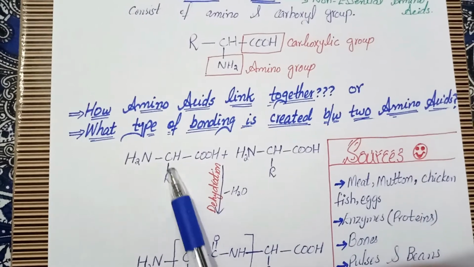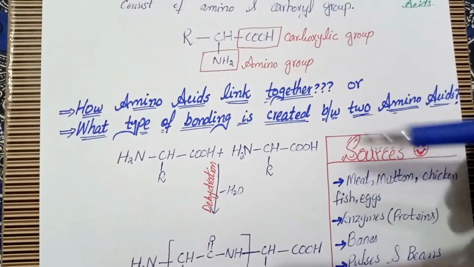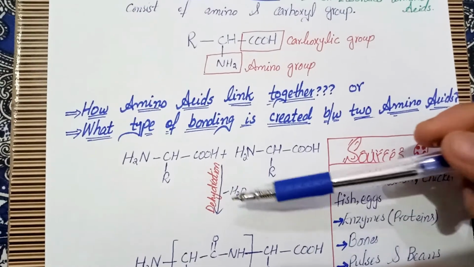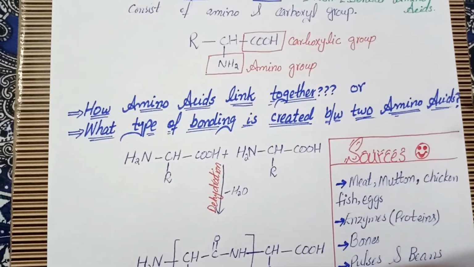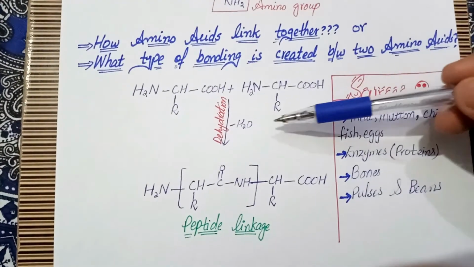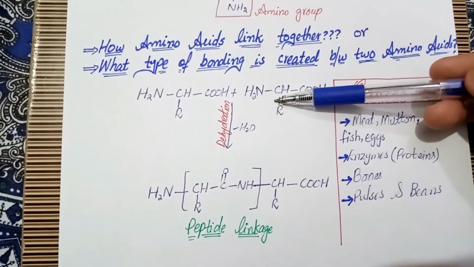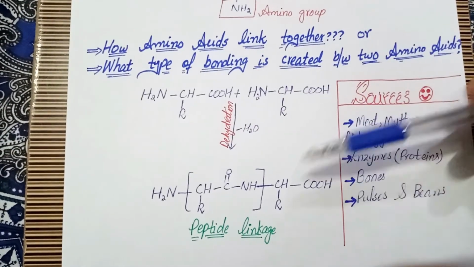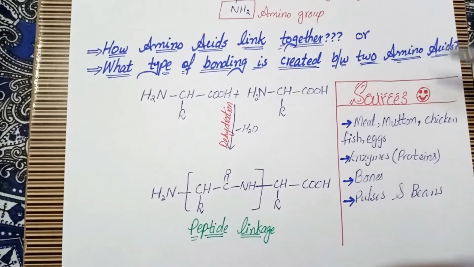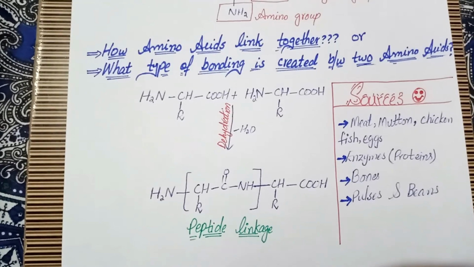So when two amino acids react together, they undergo dehydration. Dehydration means removal of water. So in this reaction, when a water molecule is removed and two amino acids combine with each other, they form the peptide linkage. How is the peptide linkage formed?